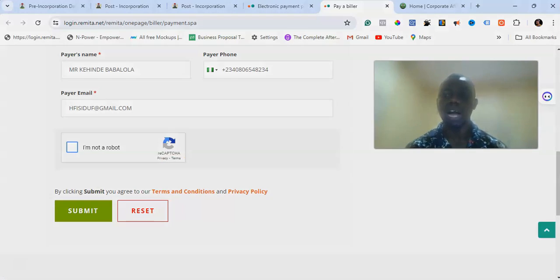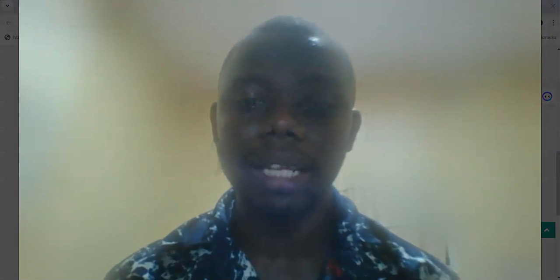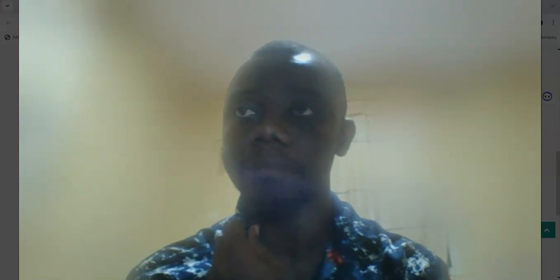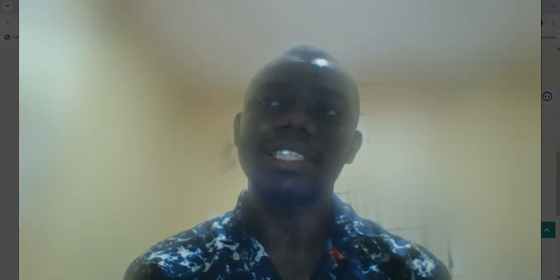So the next thing you need to do after you are done with that, and you have made payment for this particular amount of money, you make payment, you download your receipt. There will be a Remita receipt that will be generated. Now, once you generate the Remita receipt to be sent to your email, the receipt is now what you will download and go and upload.